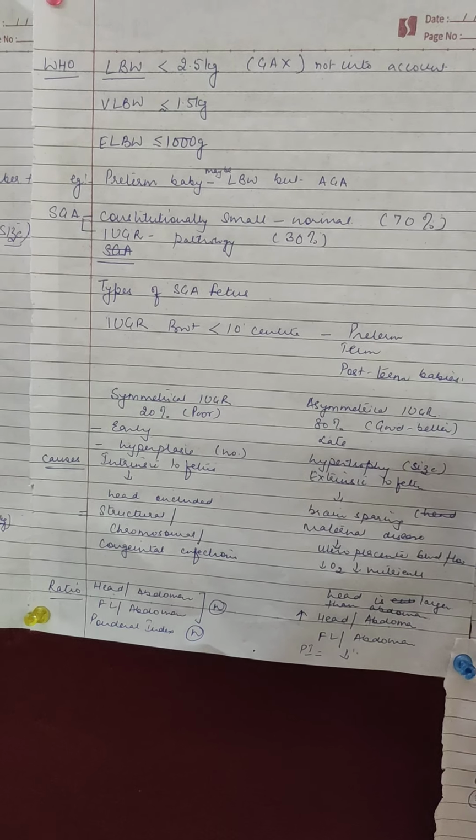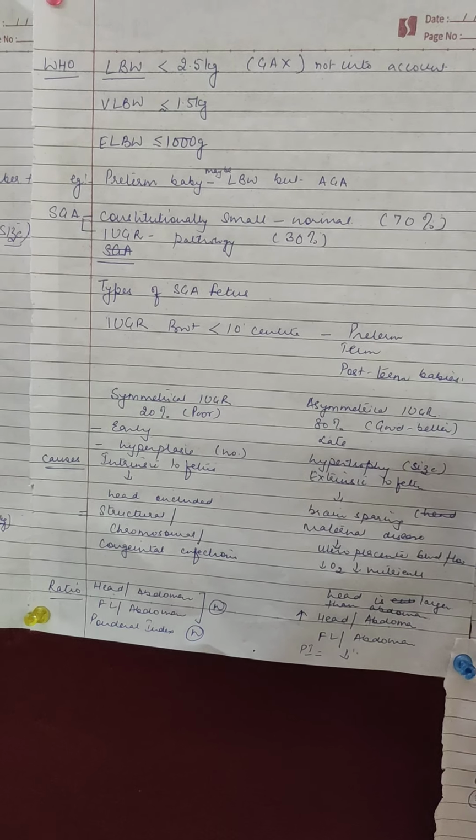So 70% of babies are small for gestational age but normal, but 30% of babies have got some problem. Therefore, they show that there is some growth retardation, growth restriction. So 30% of babies are IUGR and 70% are normal because they are constitutionally small.